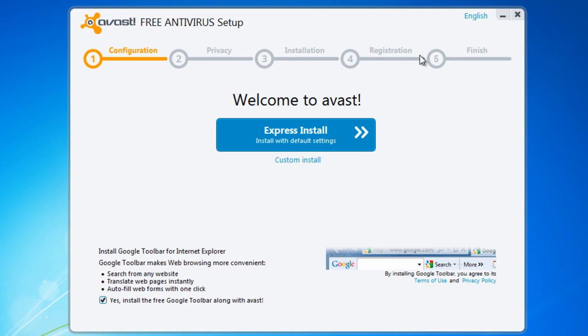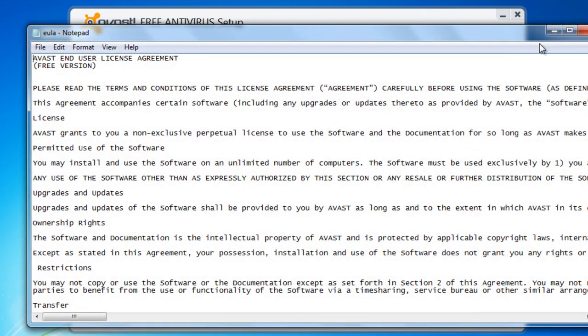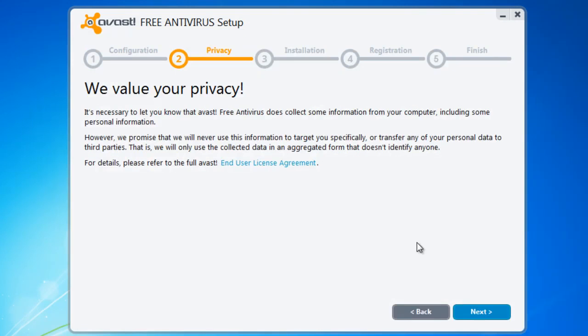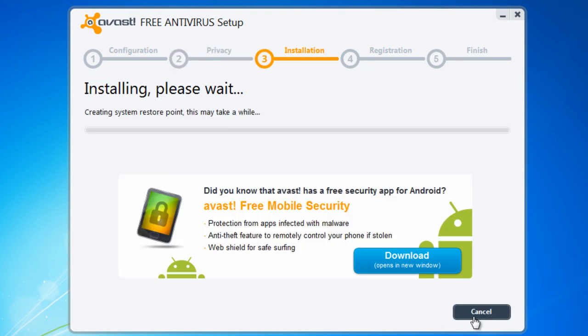Now, Avast free antivirus has popped up. You have the option if you want to have the Google toolbar along with Avast. I'm going to choose not to. Select Express Install. You should read the user license agreement. After that, select Next. Now Avast is installing. It might take a few minutes for this to work.